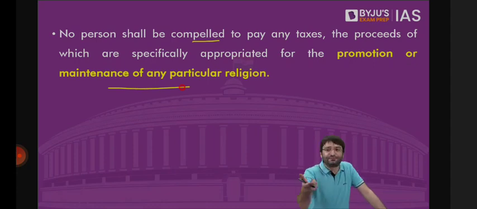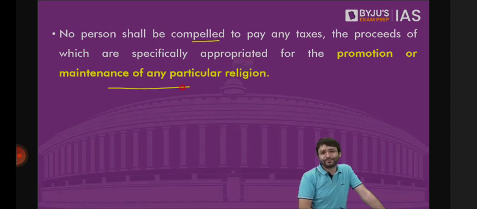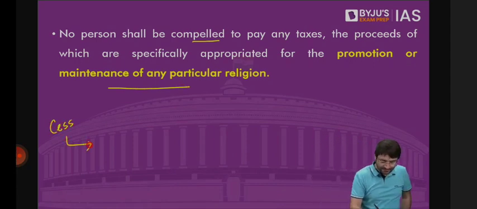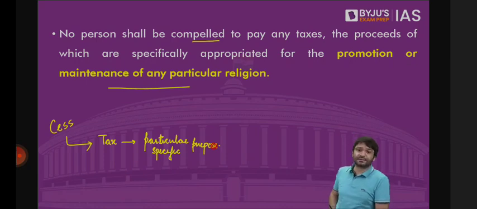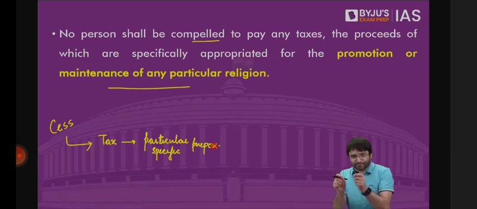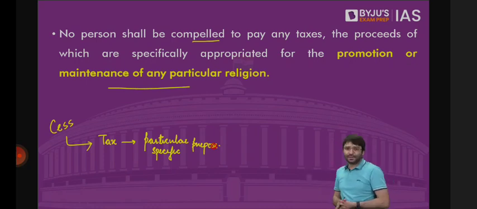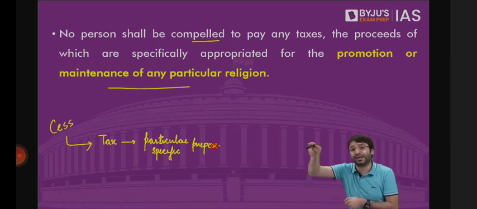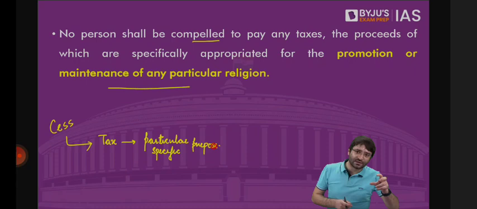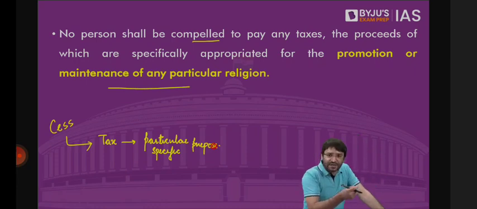Article 27. We have something known as cess. What is cess? It's basically a tax, but for a particular specific purpose. For example, Swachh Bharat cess, Krishi Kalyan cess, education cess, health cess. That means when this tax is imposed, it will be used only for that purpose. Whatever money is generated through health cess will only be used for healthcare facilities in India and will not be diverted to any other purpose. Similarly, whatever proceeds we receive from the Swachh Bharat cess will be used for the Clean India campaign, Swachh Bharat Abhiyan.